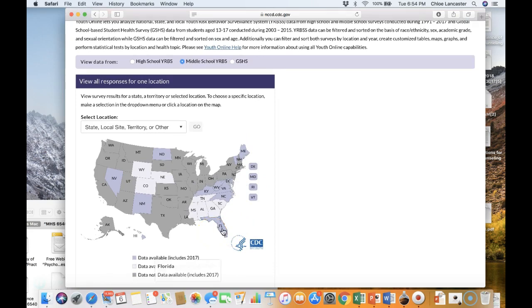Fortunately, there is current data available in Florida, but you also will find that because of the lack of representativeness across the sample, you can't compare the state population to the nation. So it's hard to say how Florida is doing in comparison to the rest of the country. You can compare Florida to these other states, but you can't compare Florida to the national sample, because there isn't one.